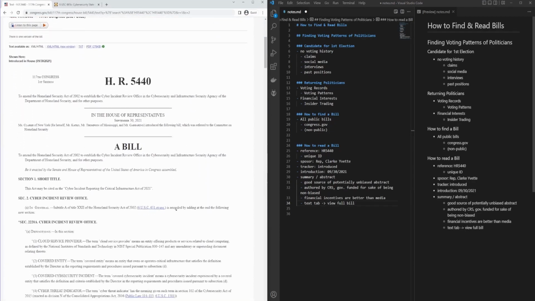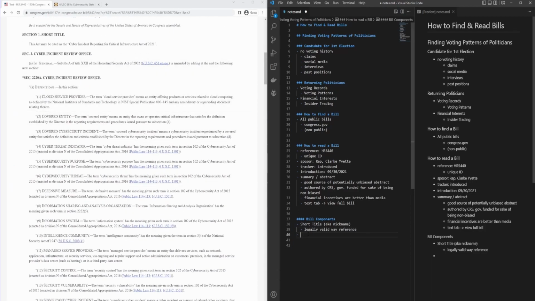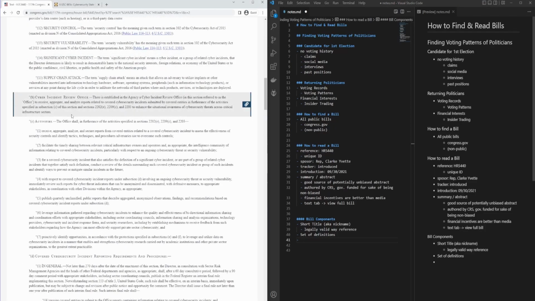Now, as we went through this bill, we saw a number of interesting and common components of a bill. So we'll do the bill components down here. Many bills have a short title, aka a nickname, which is in fact a legally valid way of referencing it. Many bills have a set of definitions. And it's important to read the definitions because the definitions you have in your mind might not match the way they are defined within the bill. So we read through some of these definitions.